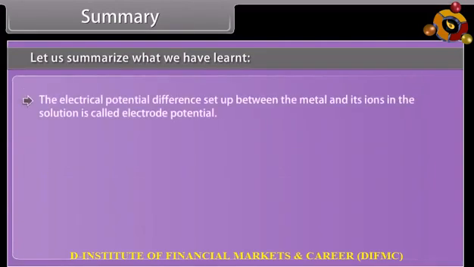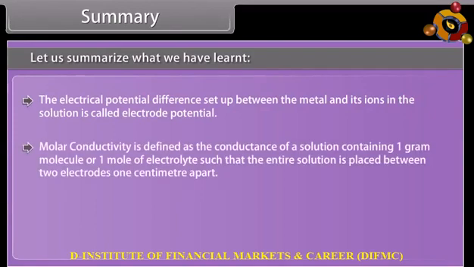The electrical potential difference set up between the metal and its ions in the solution is called electrode potential. Molar conductivity is defined as the conductance of a solution containing 1 gram molecule or 1 mole of electrolyte such that the entire solution is placed between two electrodes 1 centimeter apart.